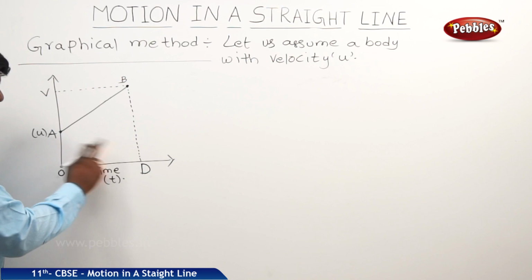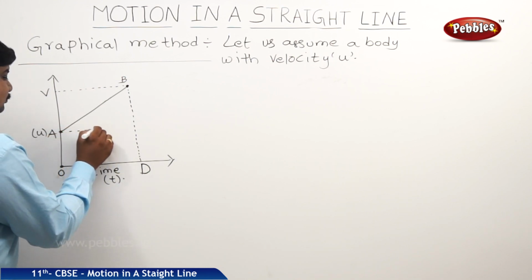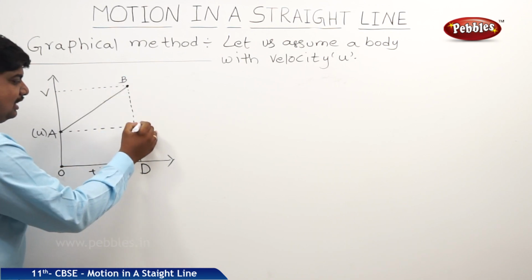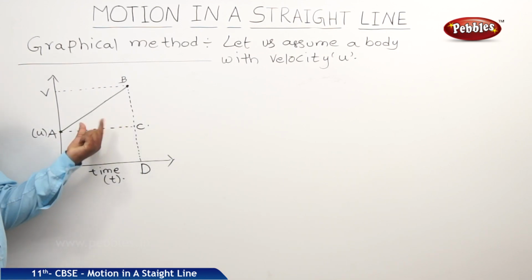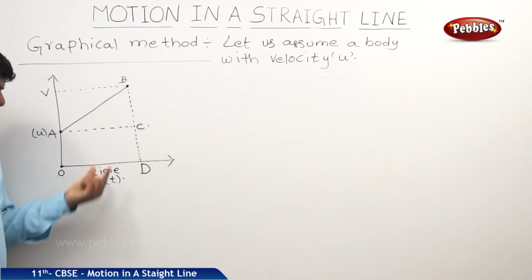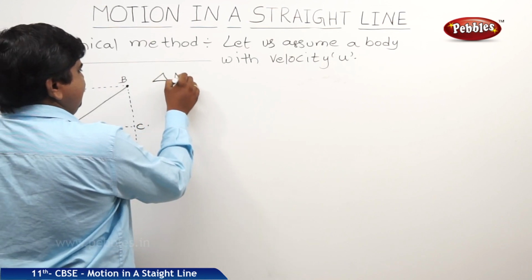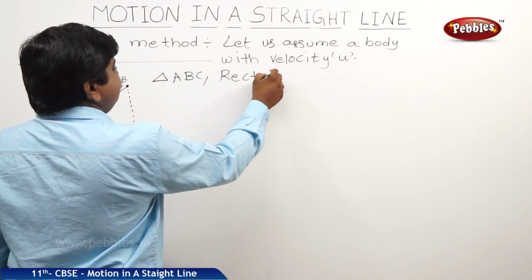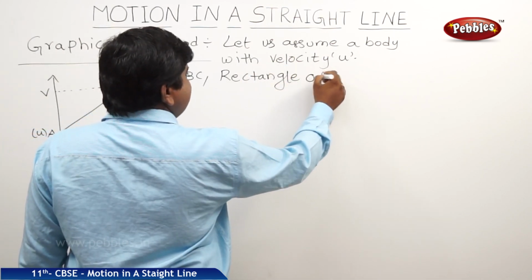And we draw a line parallel to OD, and this line touches the BD perpendicular line at a point C. So it creates one triangle ABC and one rectangle OACD.